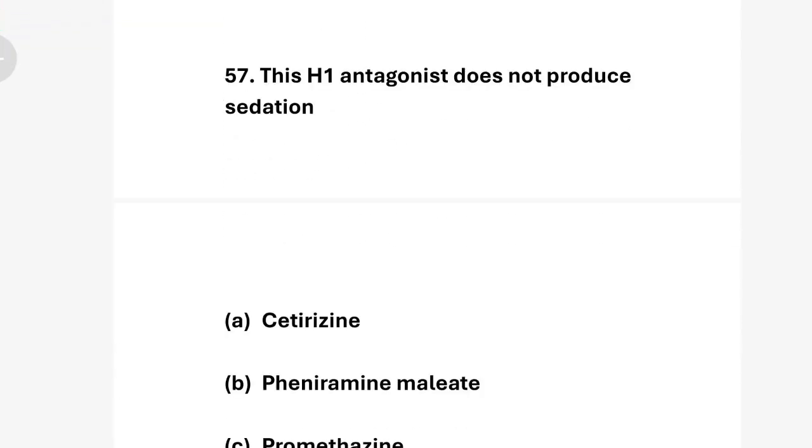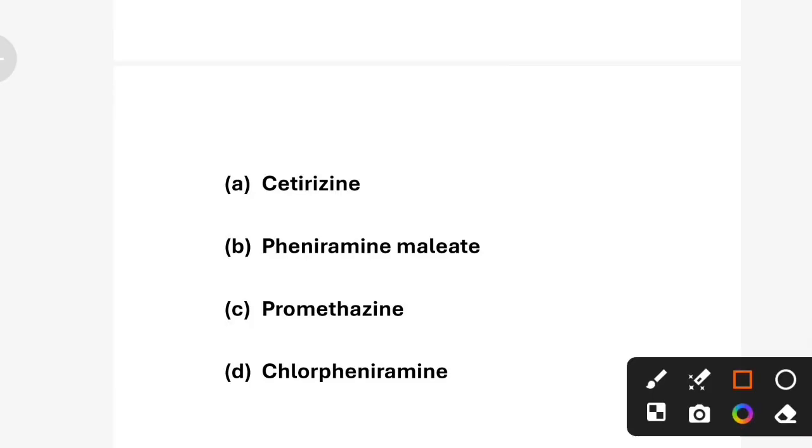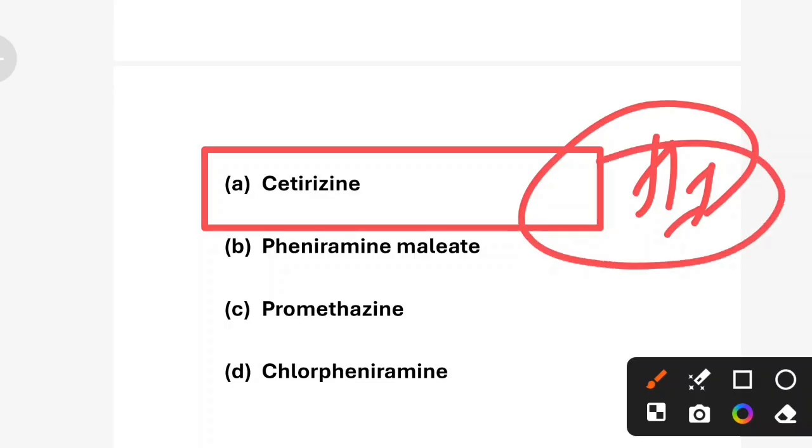This H1 antagonist does not produce sedation. Option A cetirizine, option B pheniramine maleate, option C promethazine, option D chlorpheniramine. Correct answer is option A, cetirizine. Cetirizine is a second generation H1 antagonist that does not cross the blood-brain barrier. Pheniramine maleate is a first generation antihistamine that causes sedation, promethazine has a strong sedative effect, and chlorpheniramine also causes dizziness.